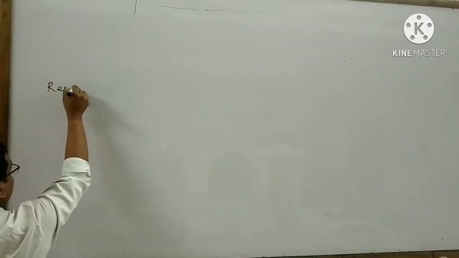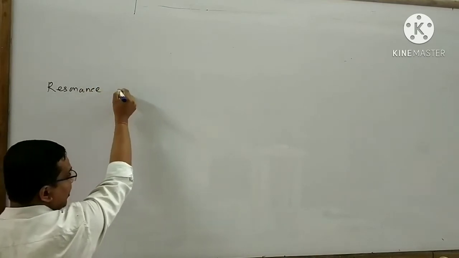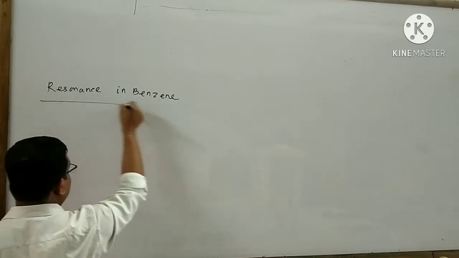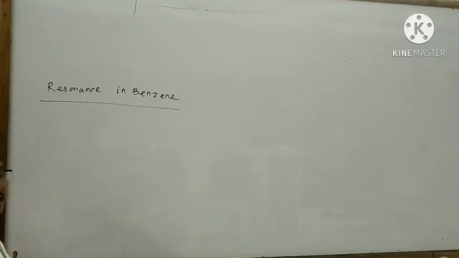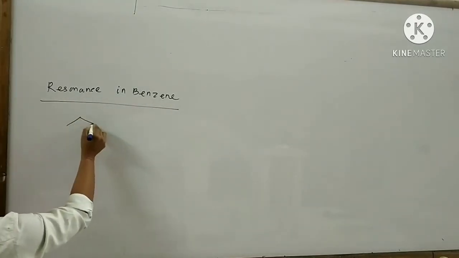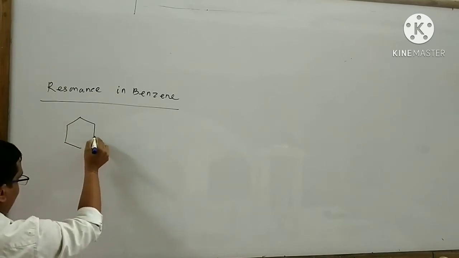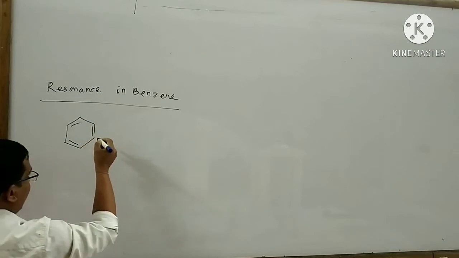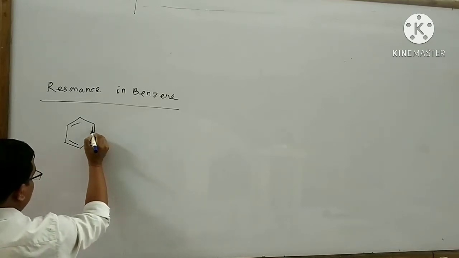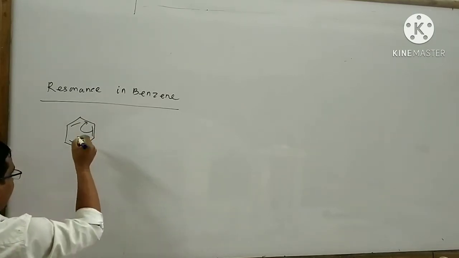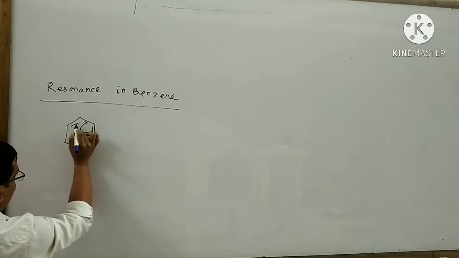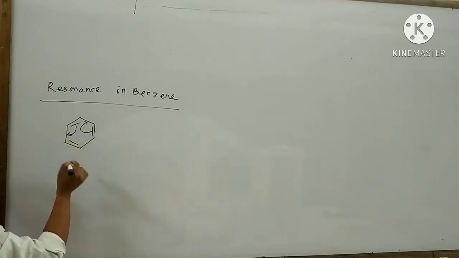Next, I will explain about the resonance in benzene. I want to draw the resonance structure of benzene. This is the structure of benzene. I can draw the resonance structure of benzene like this. Make a pi bond here. As a result, this pi bond breaks down and a new pi bond forms here.